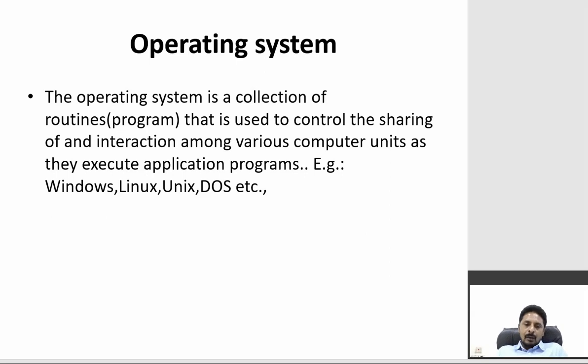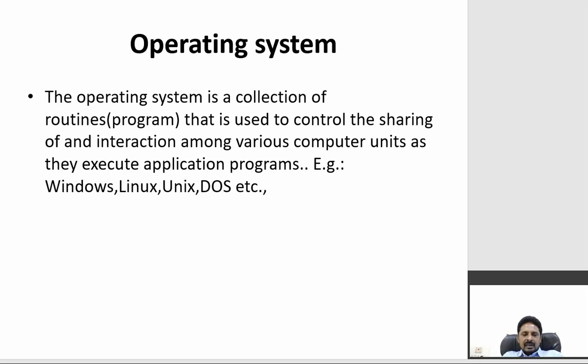Here we will see about an operating system. An operating system is a collection of routines and programs that is used to control the sharing of and interaction among various computer units as they execute application programs. Examples of operating systems are Windows, Linux, Unix, DOS, etc.